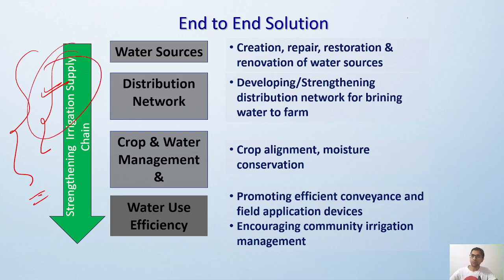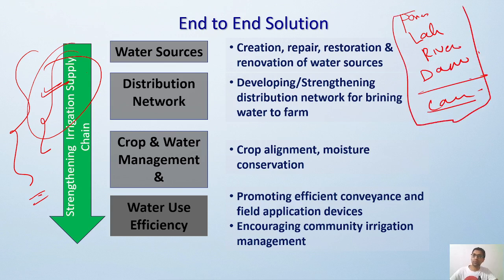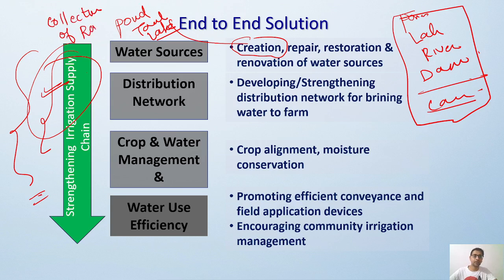Okay, we have a lot of water resources. We have ponds, lakes, rivers, dams, and other canals. So first of all, how are we improving the water resources? If they are not there, you create them. Under MGNREGA there is a scheme for the creation of ponds, tanks and small lakes at various places for collection of rainwater, correct?